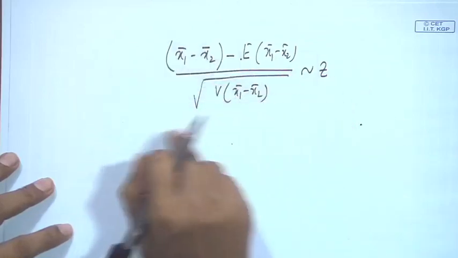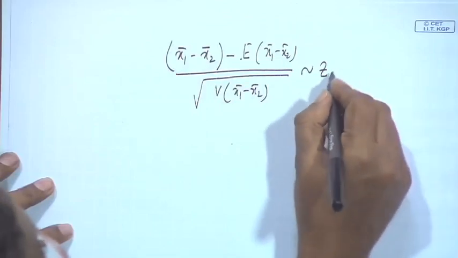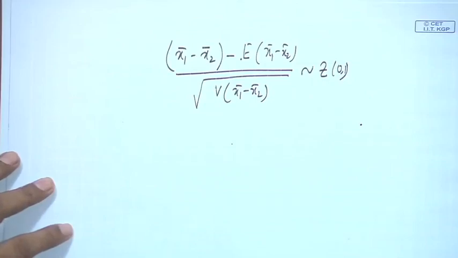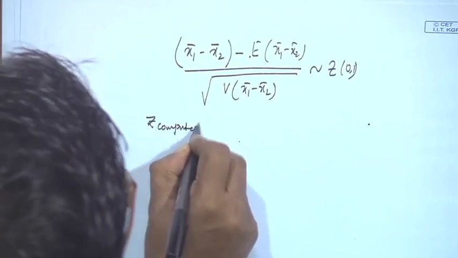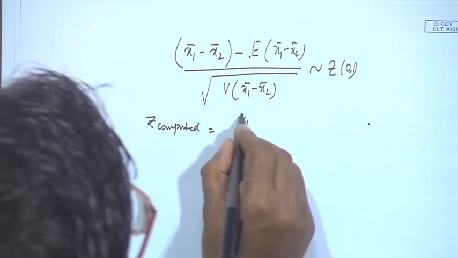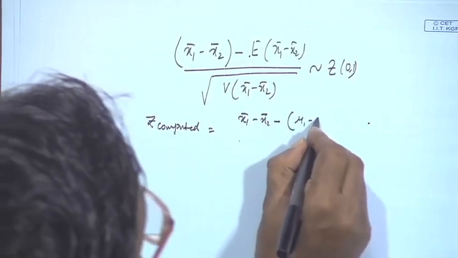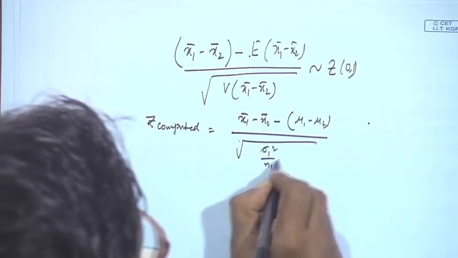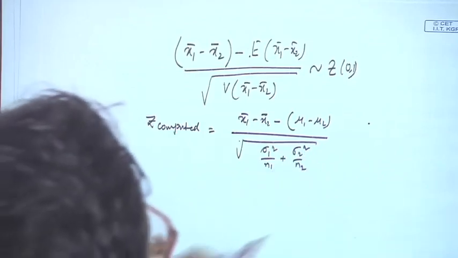We are assuming that sigma and other things are known, z or t, no need of discussion further. So, 0 1. Then what will be your z computed? If I use the z value, then z computed is x1 bar minus x2 bar minus mu 1 minus mu 2, divided by the square root of sigma 1 square by n1 plus sigma 2 square by n2, that we have seen last class.